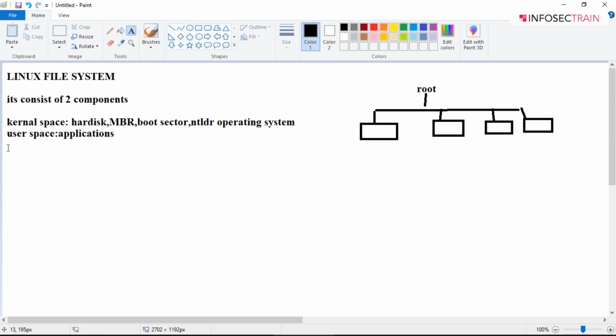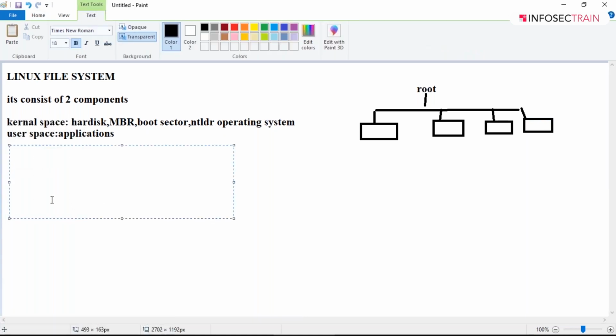The first file system that was introduced for Linux was EXT, the extended file system. Later on it was changed to EXT2, then EXT3, and the latest one is EXT4.